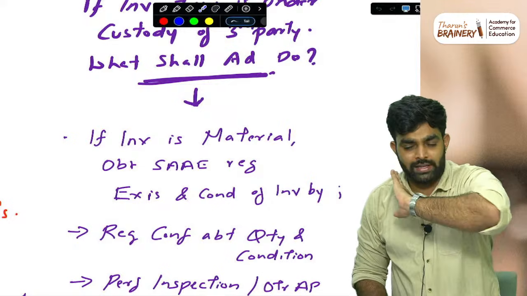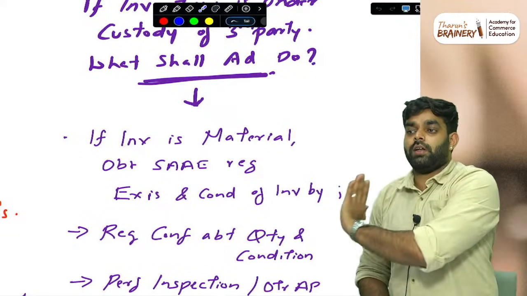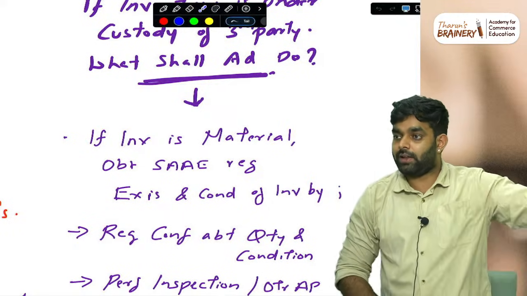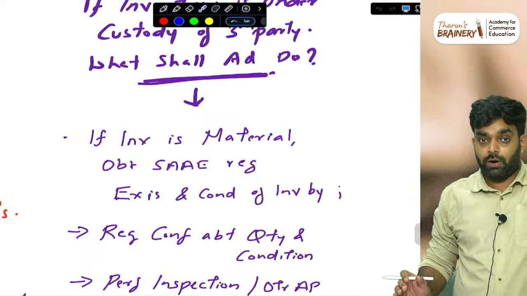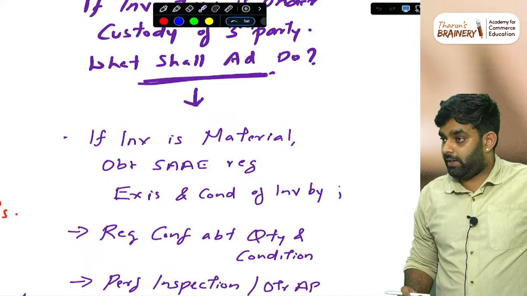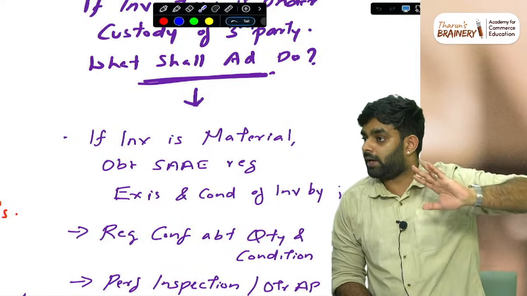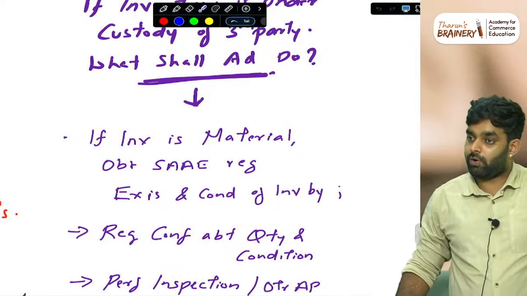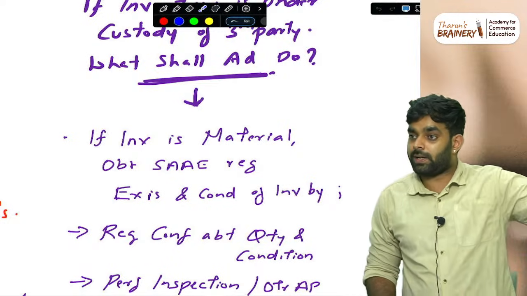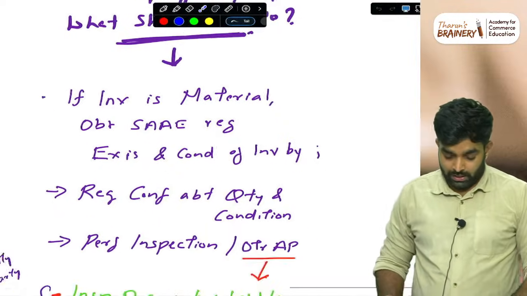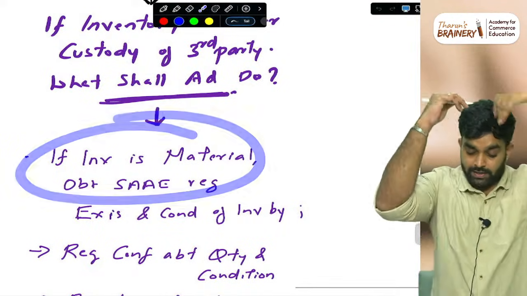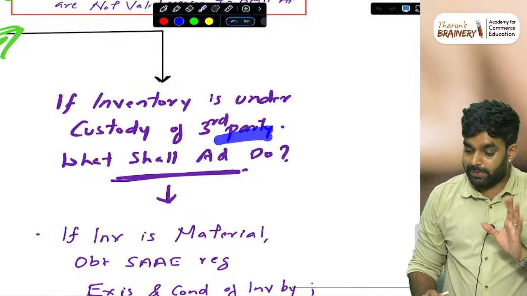So think like that. For consignment or anything, only think whose goods they are. If the owner is me, then it's basically a third party situation. Like when a company has pledged some goods somewhere and taken 10 lakh as a loan. Still, the goods are mine. Ownership remains with me; possession I am transferring, ownership I am not transferring. Okay, if inventory is material and held by a third party,